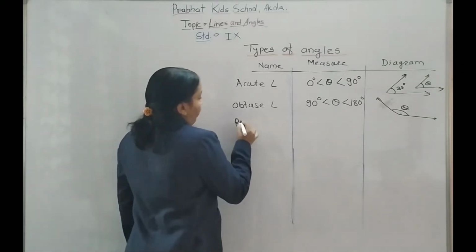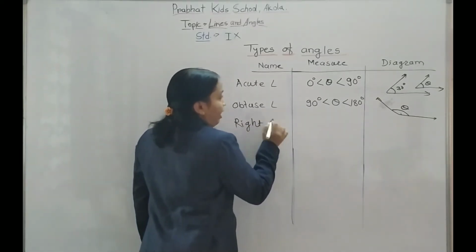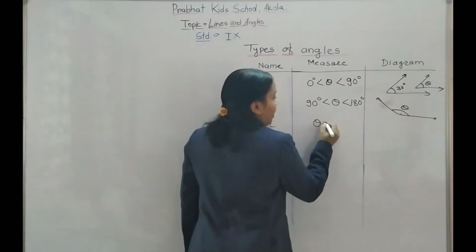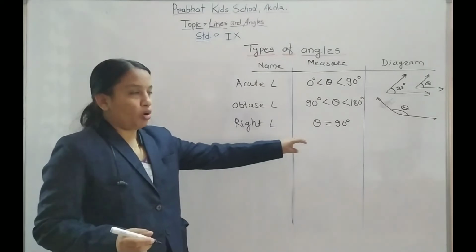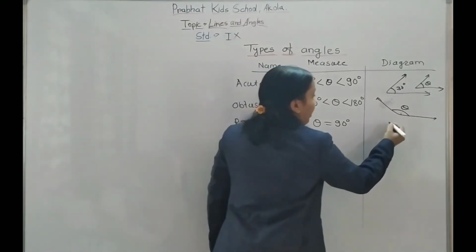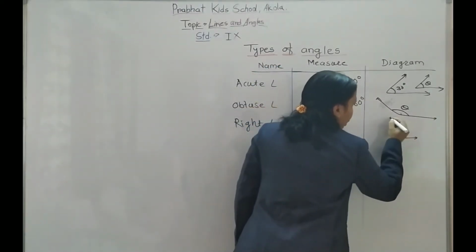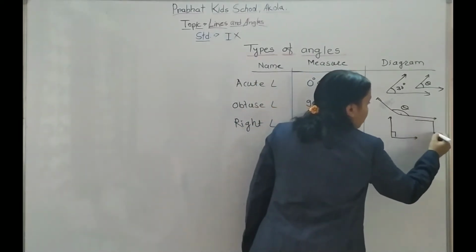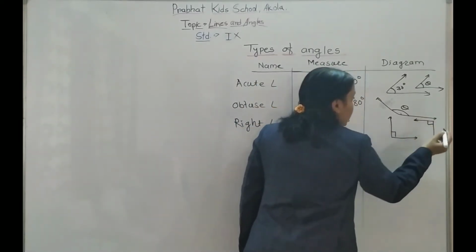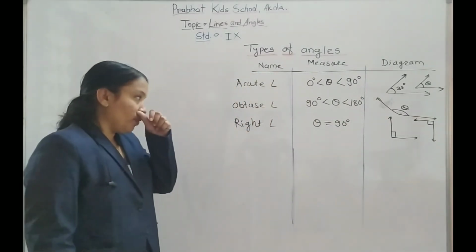Right angle is our favorite. Right angle is when the measure of the angle, theta, is 90 degree. Theta is nothing but the symbol of that angle. So the diagram is like this, and it is denoted by this symbol. If the diagram is like this, it is also a right angle. The symbol is given there.